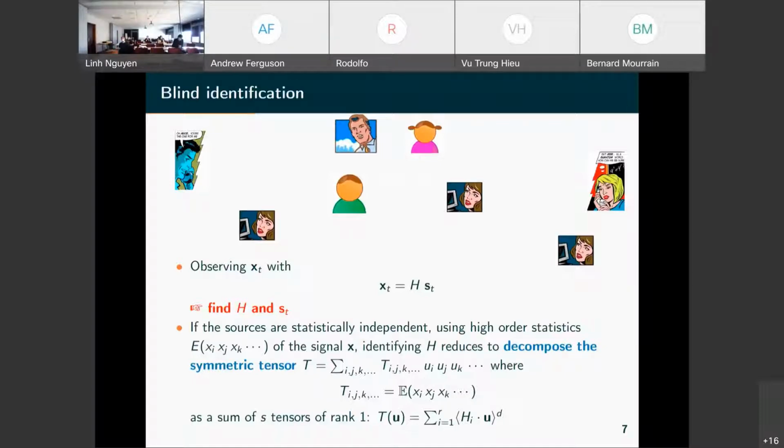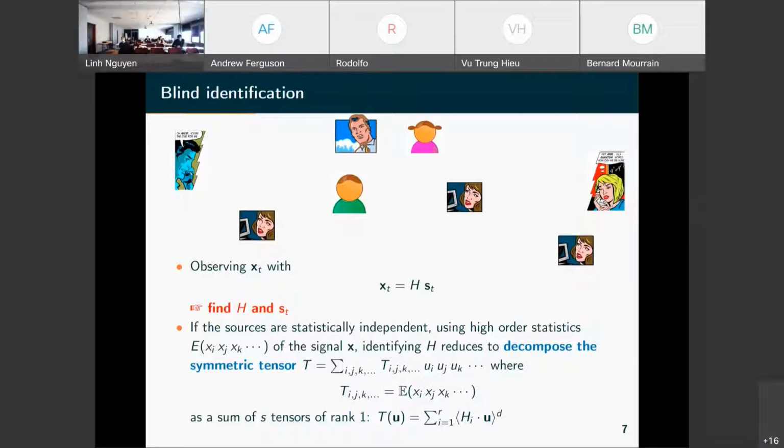But this is done assuming the sources are independent. And so what is done to recover this system and solution is to compute a tensor with coefficients which are some average of the measures which are done in different places.